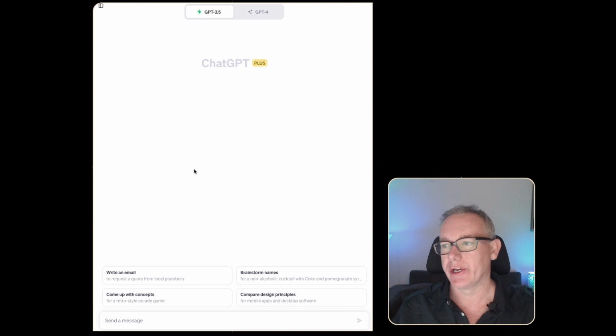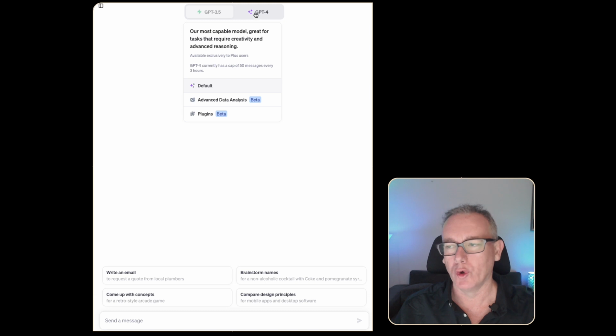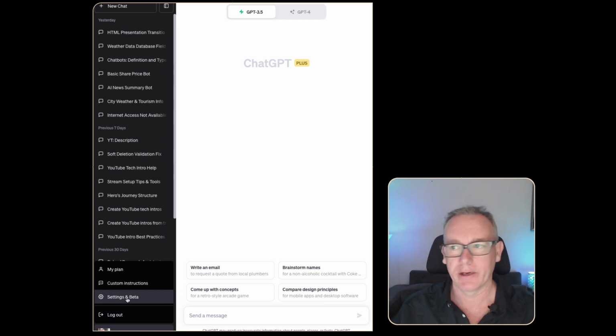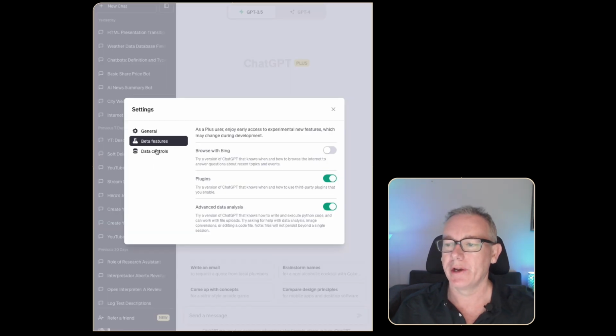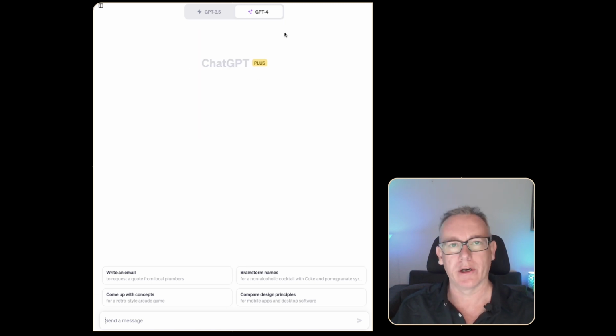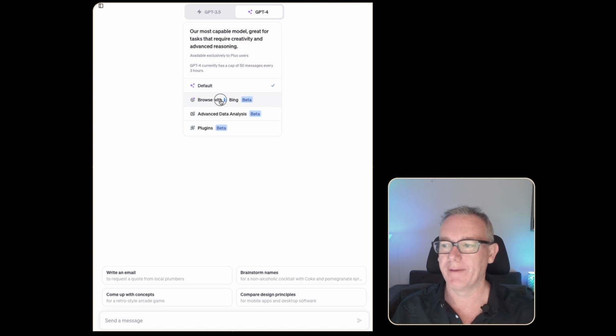Now, if you've gone to ChatGPT Plus and you head up to the GPT-4 item here, you'll see there's nothing in here about this new feature. What you have to do is click through to the three little dots, and this will take you to the settings and beta area. We can click on there, go to beta features, and there's this new item called Browse with Bing. If you turn that on and minimize this, you now have this capability that you can turn on. By default, you can go back to the old way of working, or you can have it in play.